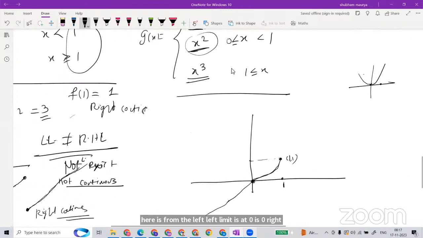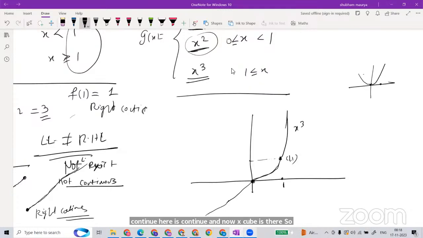So that's why it is going to be continuous. Here it is continuous, and now x cube is there. So very sharply it is increasing. This is x cube, this is x square, this is x. In these three parts, it is moving like this. This is our function. And it is continuous everywhere, at 1, 0, all over the real numbers.